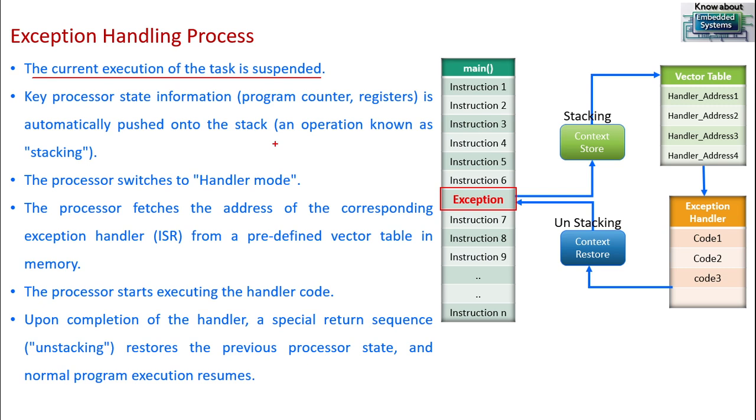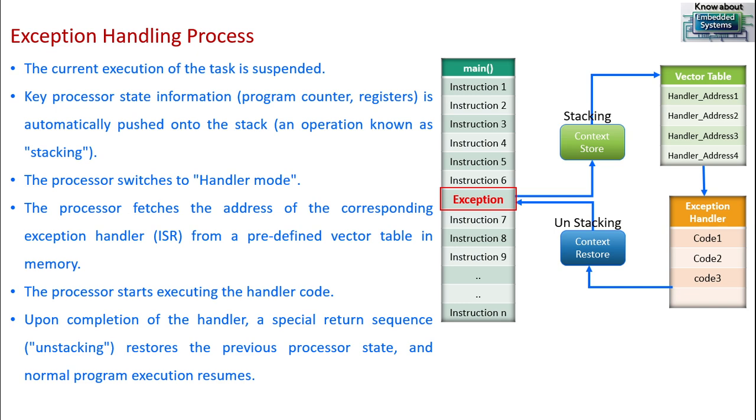The main code will be stopped temporarily, and then the key components of your execution will be stored into the stack. This is called context storing, also called stacking. The key processor state information, such as program counter, some registers, and memory addresses, will all be stored into the stack. This process is called context store, also called stacking.